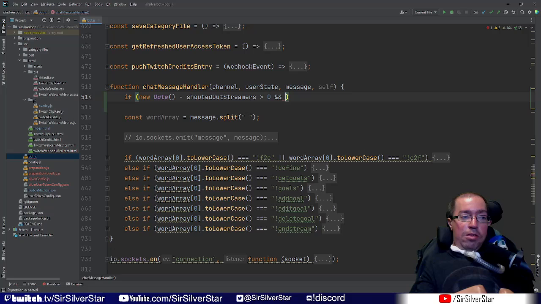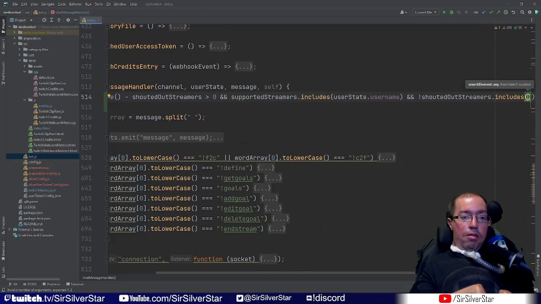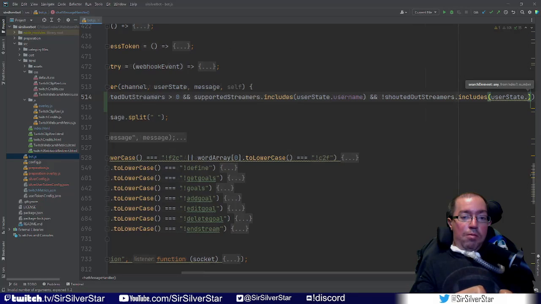And if the person that just spoke is within the supported streamers array, so we're going to say if the supported streamers array includes the userstate dot username, like so, and if the streamer that we have not shouted out yet, if the streamer that just spoke is not within the shouted out streamers array, so we're going to say if not, the exclamation point for not, shoutedOutStreamers includes the userstate dot username, like this.